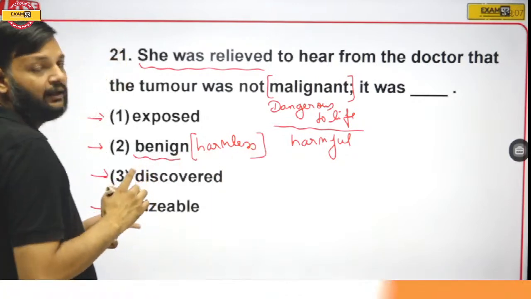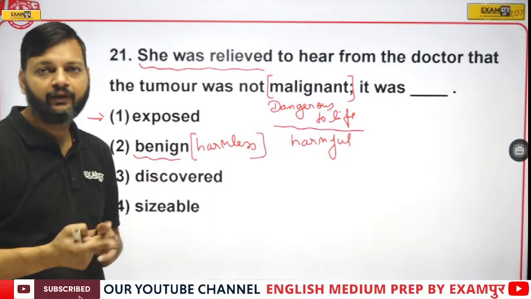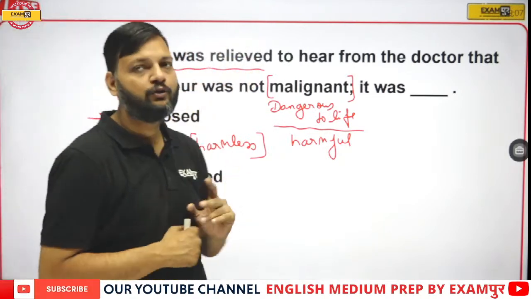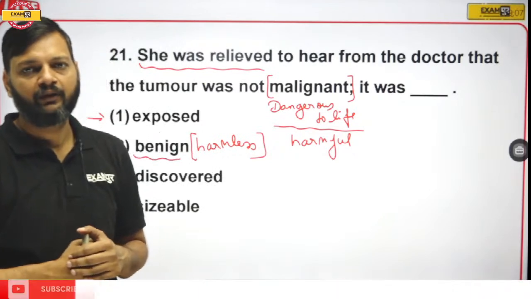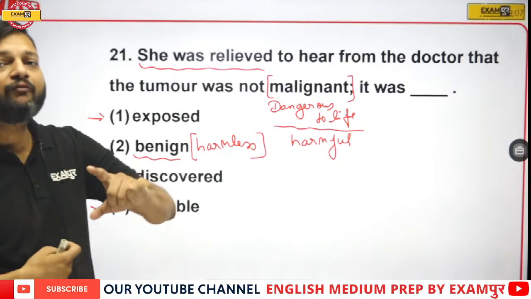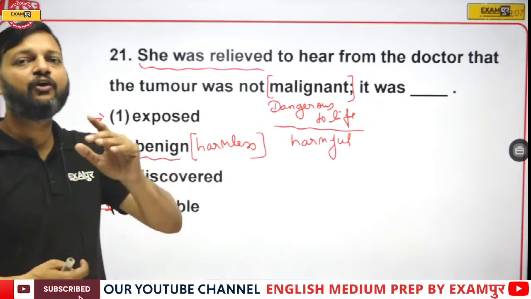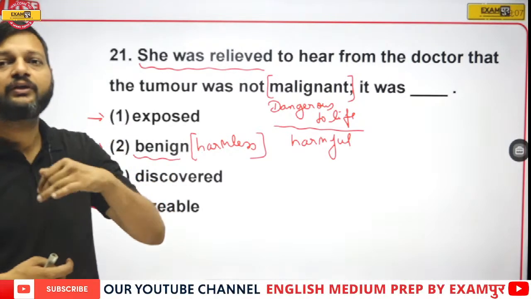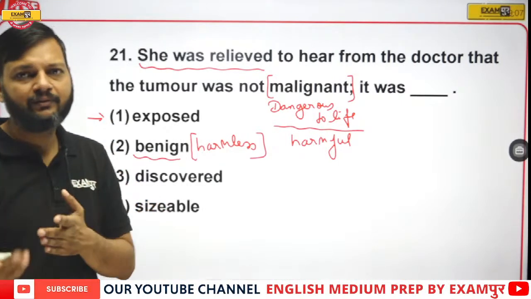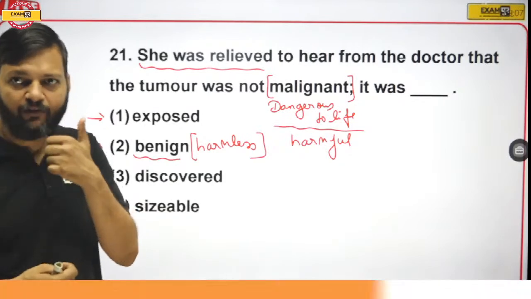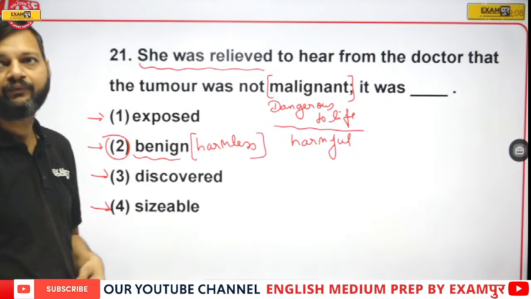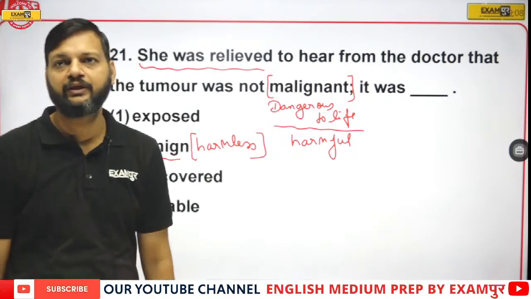Benign is the antonym of malignant. So she was relieved to hear from the doctor that the tumor was not malignant. If the tumor was not malignant, it was not harmful, it means it was harmless. So here option number 2 will be the right answer. Yes, Pinky, you are absolutely right.